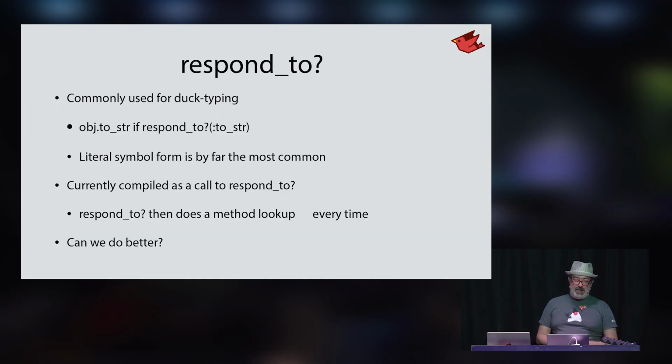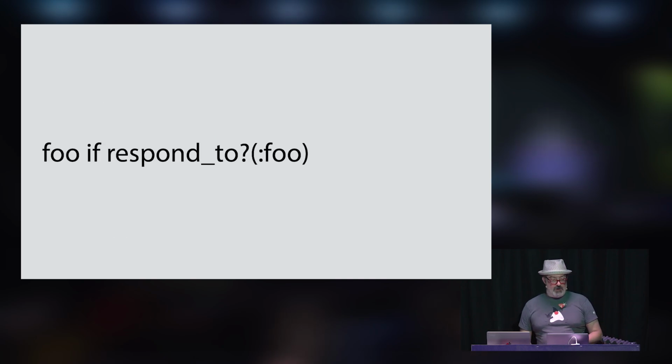Very recently, I came across an optimization that would make a lot of sense for JRuby: optimizing respond_to? when you give it a specific name. So this pattern, toStr, but only call toString when you know that this object is stringable, when you can convert it into a string. This should be something we can optimize quickly, so I decided to do it, and it took about 2 hours on a flight. So here's the pattern that we're going to optimize: call the foo method only if it responds to foo, right?